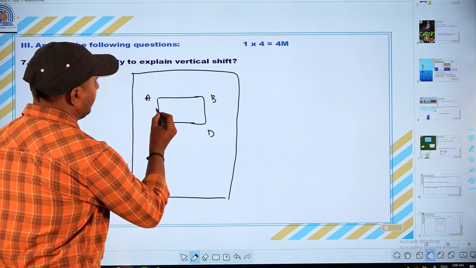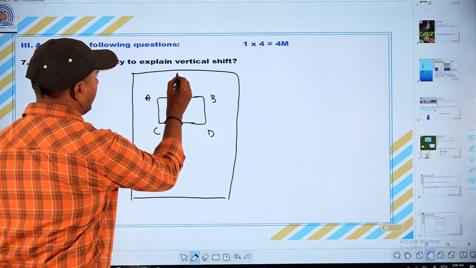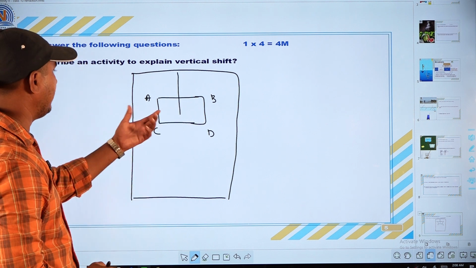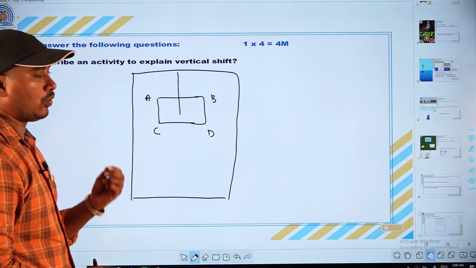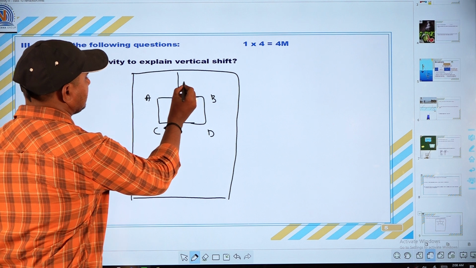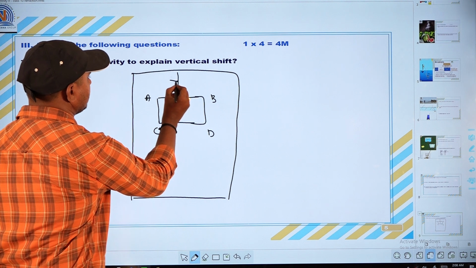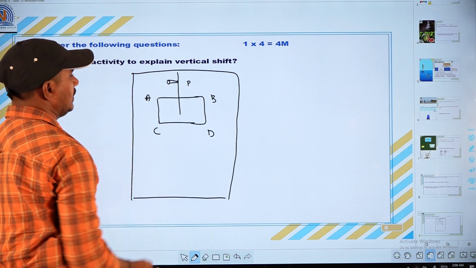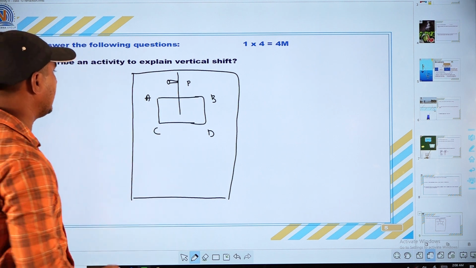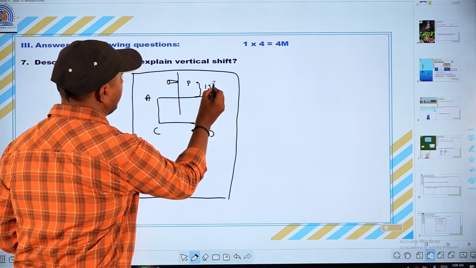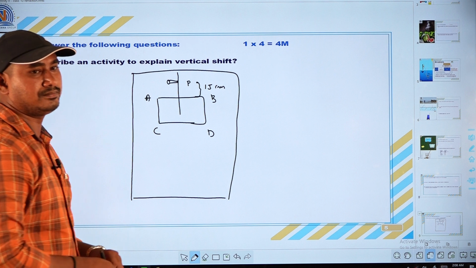Again, from the AB surface, draw a vertical line, a perpendicular line. Now take one pin and place it exactly 15 centimeters from the AB surface. This should be named P. So from the AB surface, the pin P is at a distance of 15 centimeters.